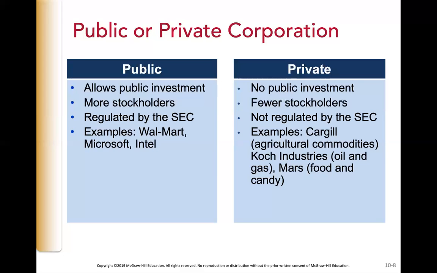Frequently, companies begin as smaller, privately held corporations. Then, as success broadens opportunities for expansion, the corporation goes public. For example, Facebook was a private corporation until it went public in May 2012 and raised $16 billion of outside funds. Similarly, Alibaba, a Chinese online commerce company similar to eBay in the United States, went public in September 2014 and raised $25 billion of outside investment funds. That was the largest technology IPO ever made.